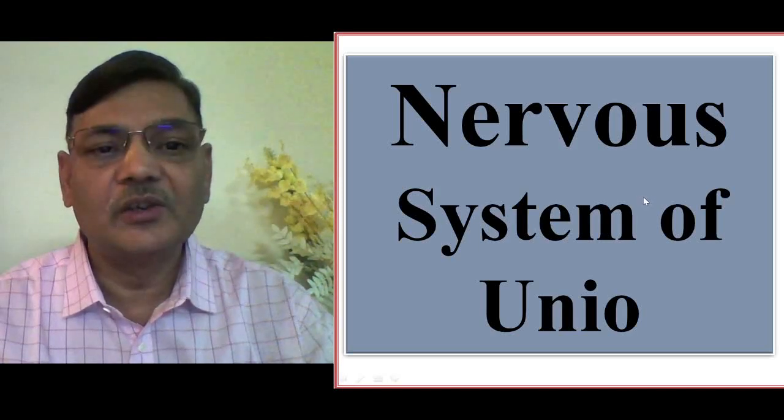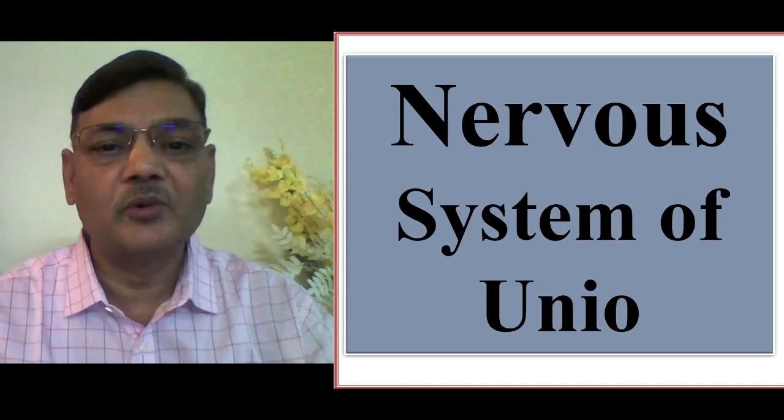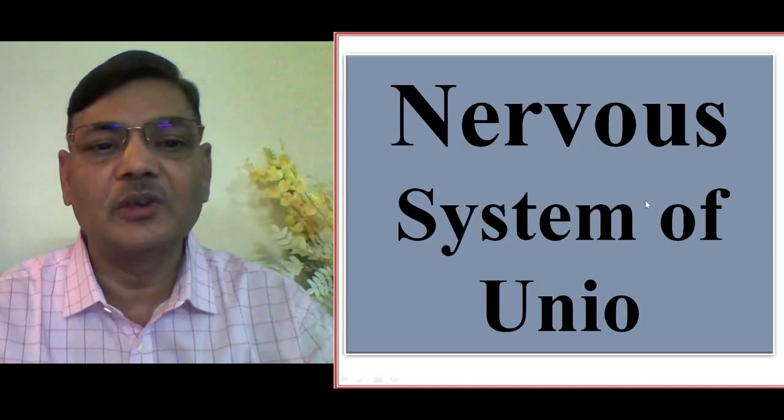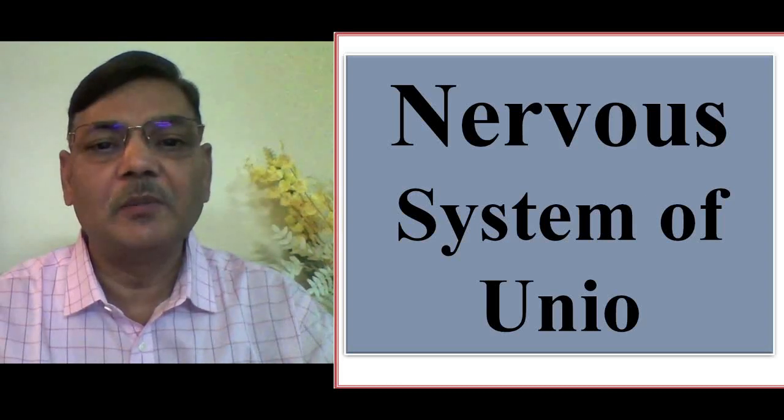We can see its nervous system also, because that is one of the aspects which is given much emphasis at postgraduate as well as graduation level. So in this presentation I will mainly be focusing on the nervous system of Unio, the freshwater mussel.